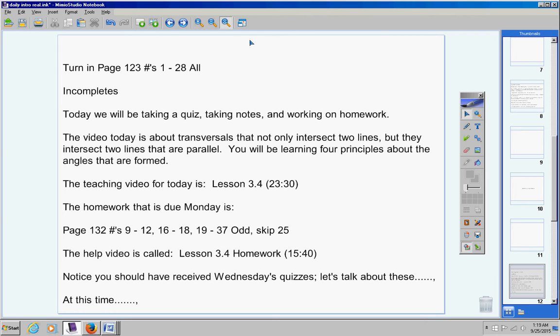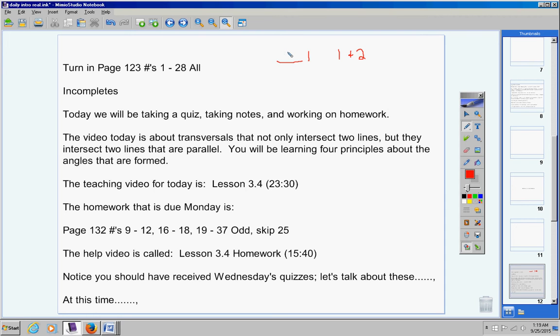Let's pretend that you think angles 1 and 2 are alternate interior angles. Then for number 1 right here, here's a blank, and it says angles 1 and 2. Let's say you think those are alternate exterior angles, then right here in the blank, you would put the number 1.